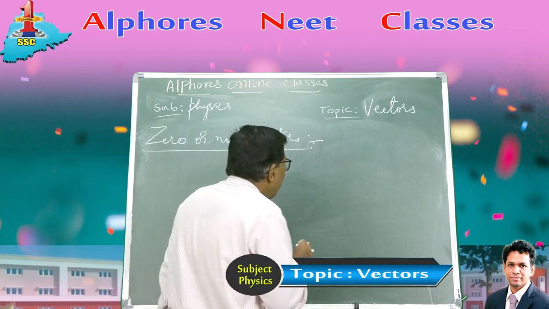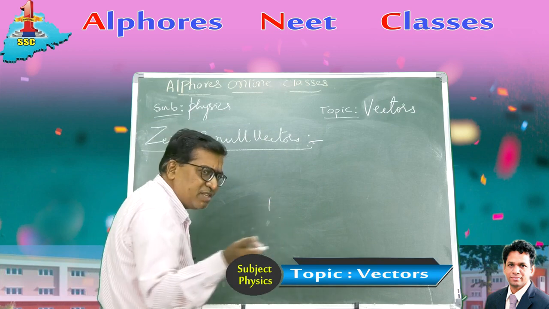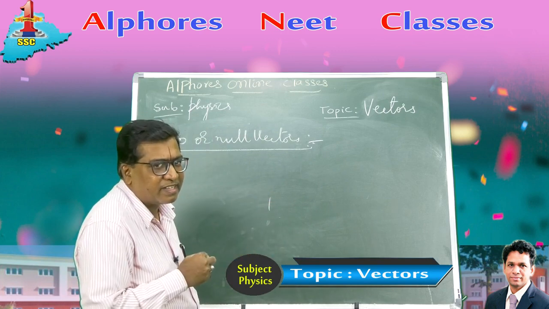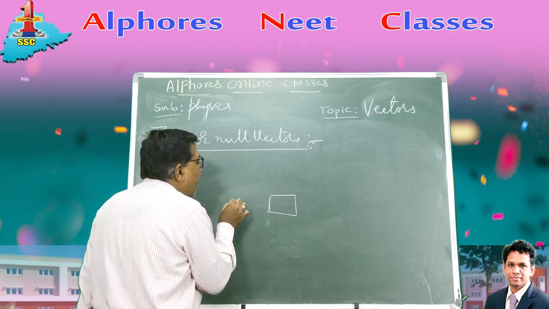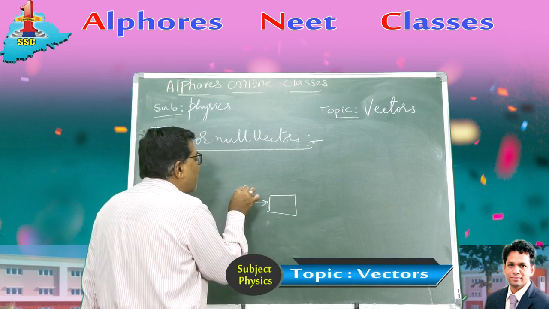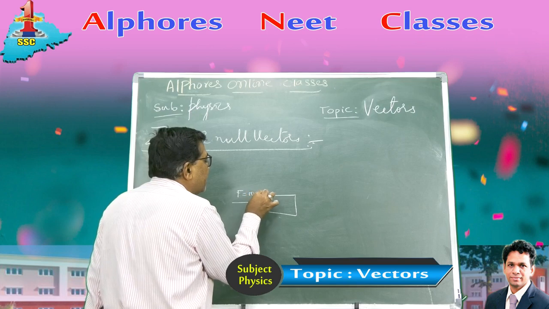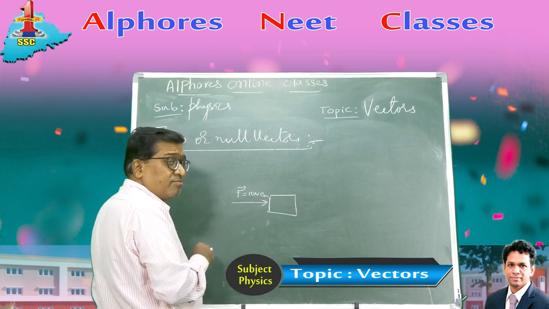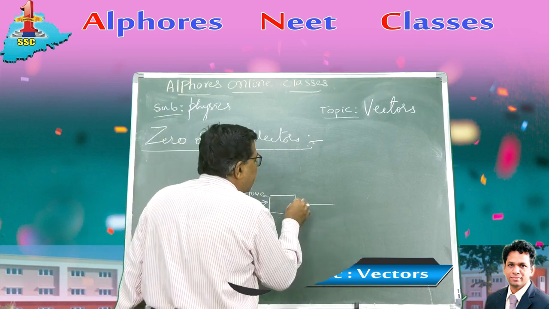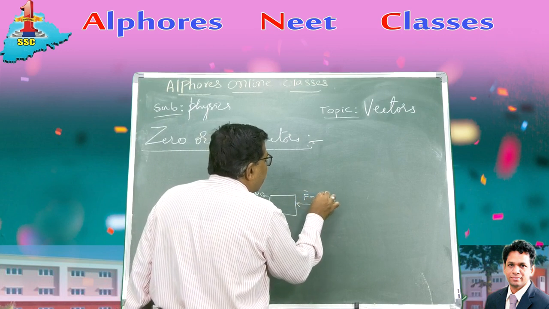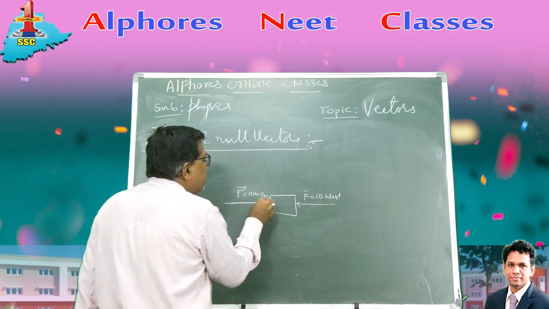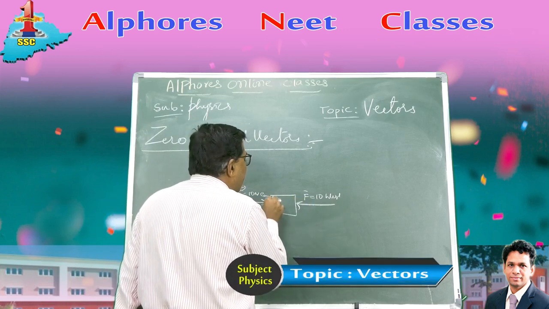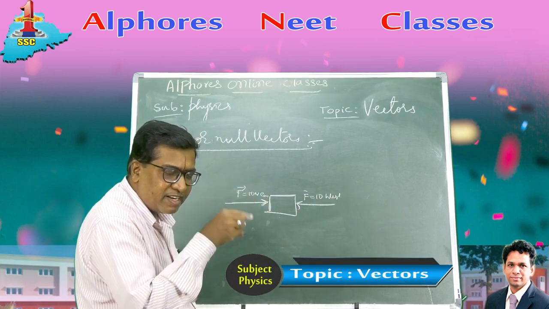For example, suppose there is a body. Just now I was talking about equal vectors and negative vectors. Suppose there is a body. I am pushing this with a force F equal to 10 newtons towards the east. And now you are pushing in the opposite direction with the same force, F equal to 10 newtons towards the west. Now, my force towards the east and your force towards the west on the same body cancel one another.